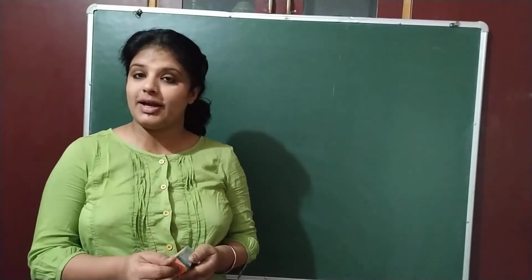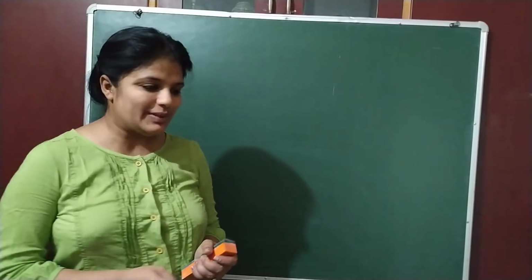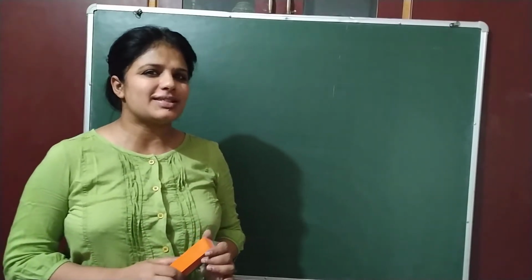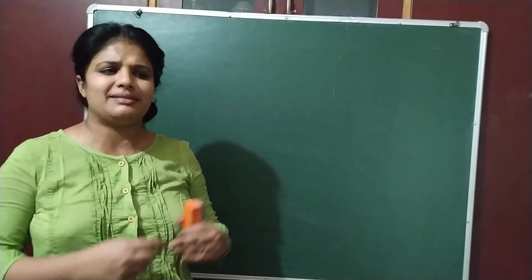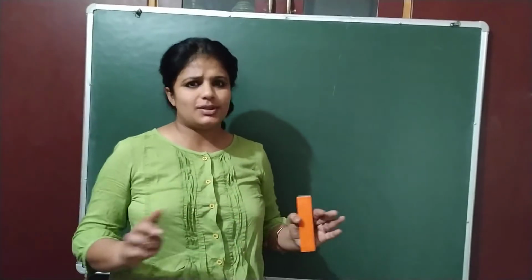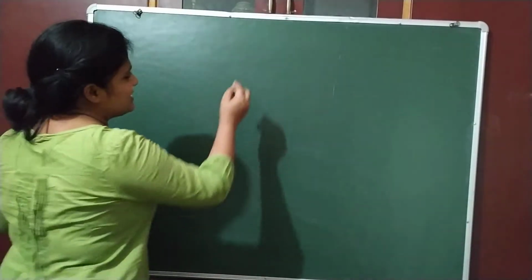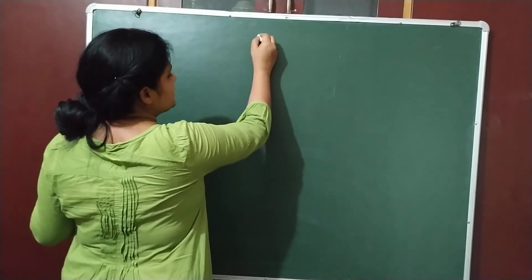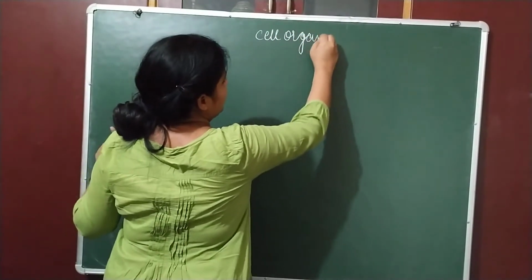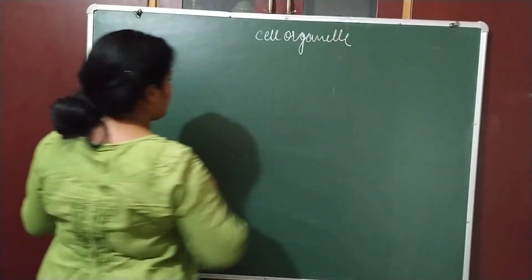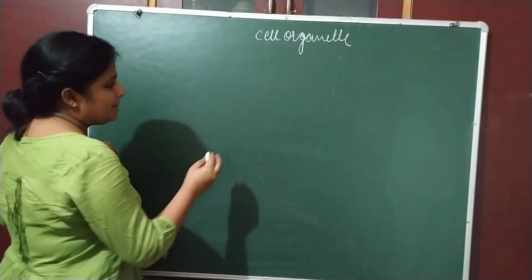In the last video we already discussed the nucleus. Today we are going to discuss the powerhouse of the cell, the protein factory of the cell, and the kitchen of the cell. So there are a lot of destinations in the cell. Today let's discuss cell organelles, and the first cell organelle I am going to discuss is mitochondria.